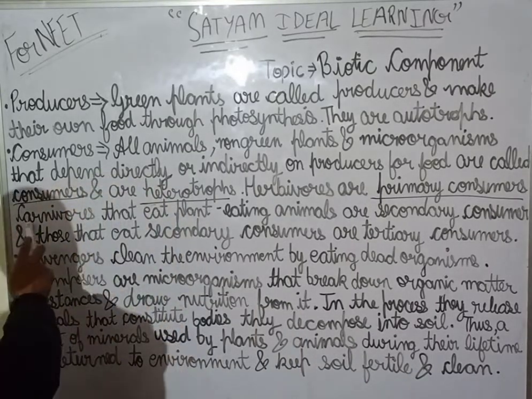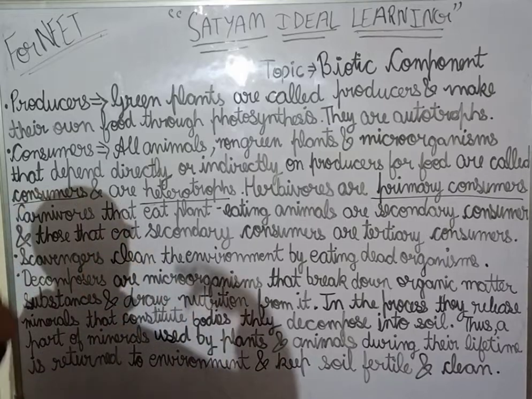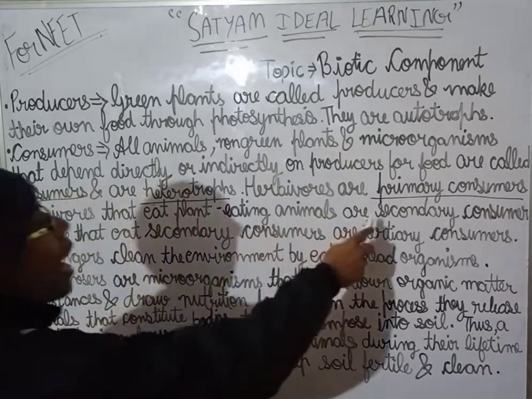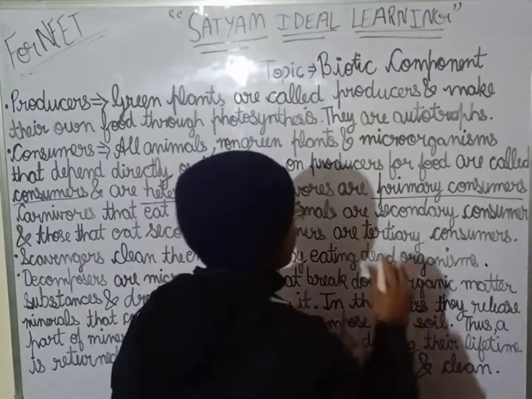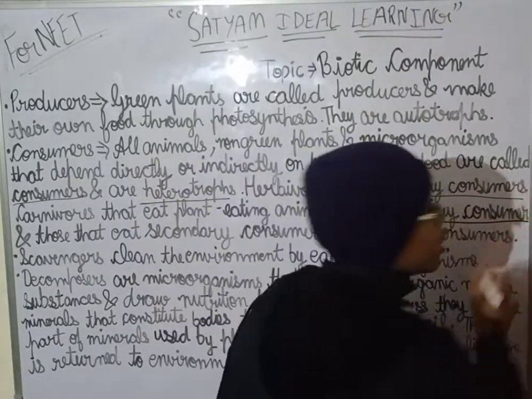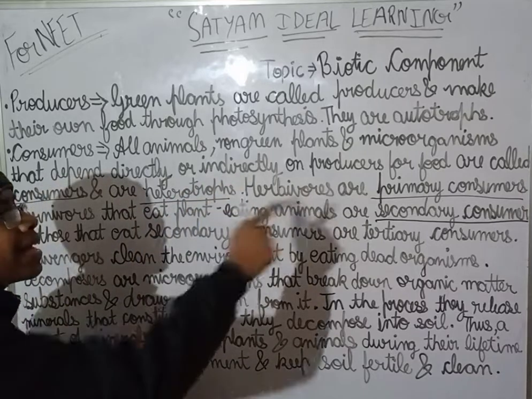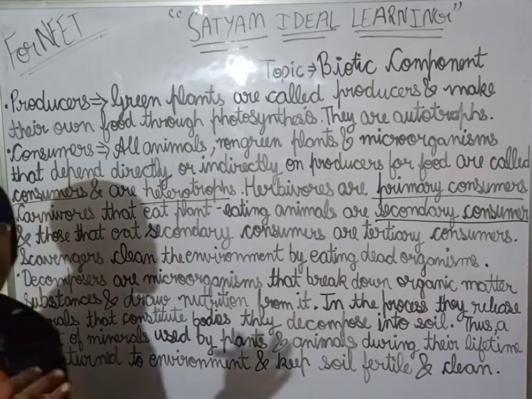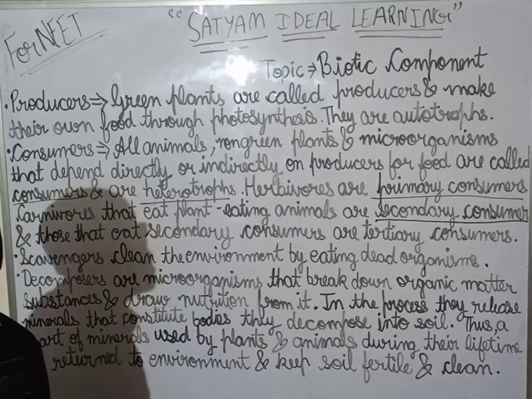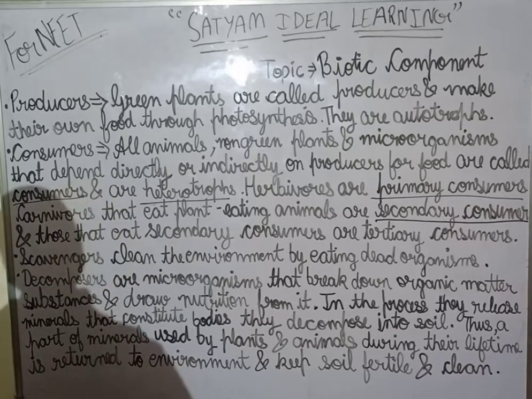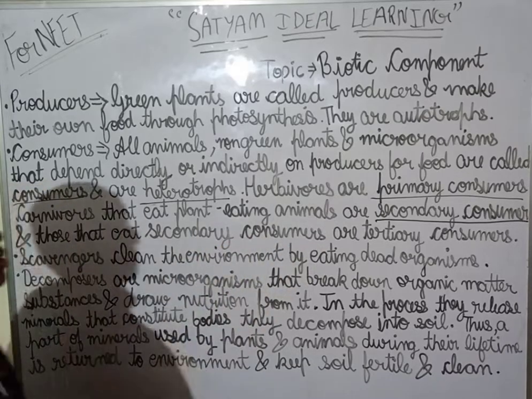Carnivores that eat plant-eating animals are secondary consumers, because they are eating primary consumers, and the primary consumers have eaten the producers, the plants.